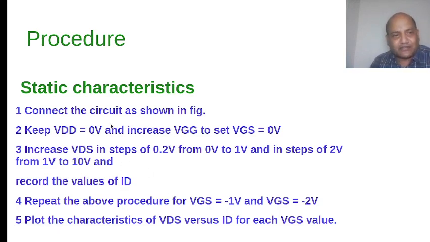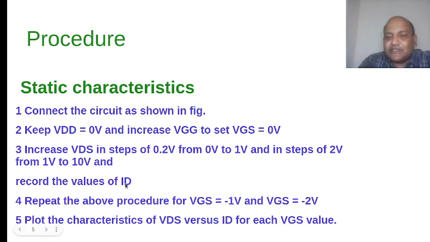Then again set VDD equal to 0 volt and VGS now to minus 2 volt, and you increase your VDD in such a way that your VDS varies from 0 to 10 volt and note down ID again.